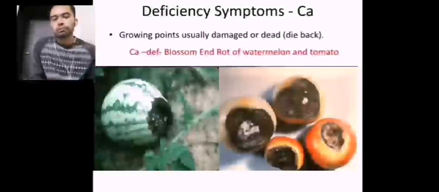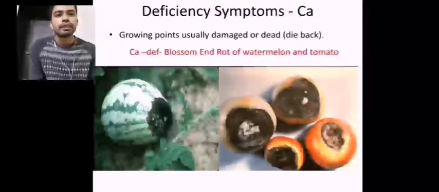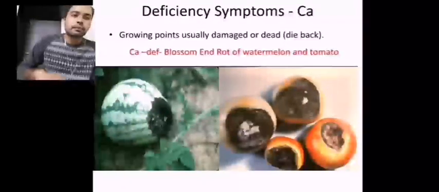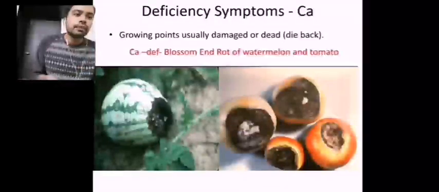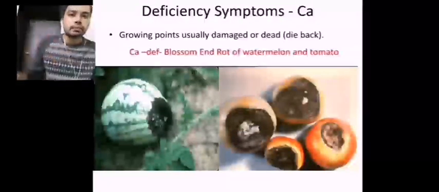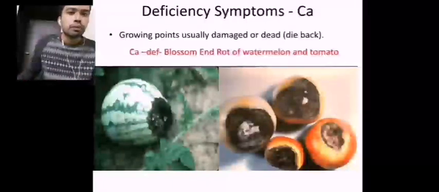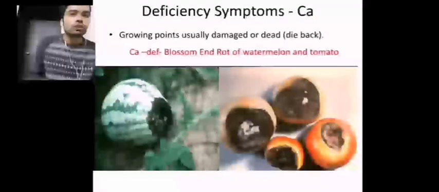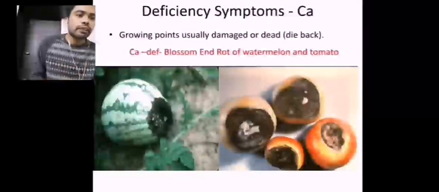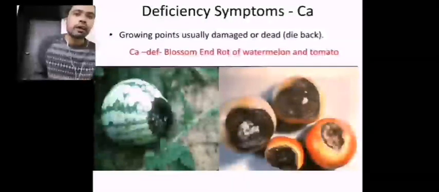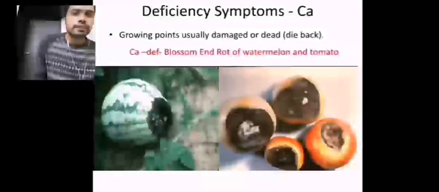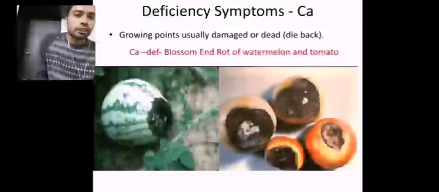After nitrogen, phosphorus and potassium, now we are heading to calcium deficiency. The growing part of any kind of plant will be damaged or dead. As we already discussed, the deficiency of calcium and boron will be seen at the extreme tips of a plant body because they are immobile. Calcium is immobile; though it has its own carriers, it cannot be taken from one point to another unless you apply it onto the same part. So calcium will not be translocated inside the circulatory system of the plant. It is very much local, very much immobile.